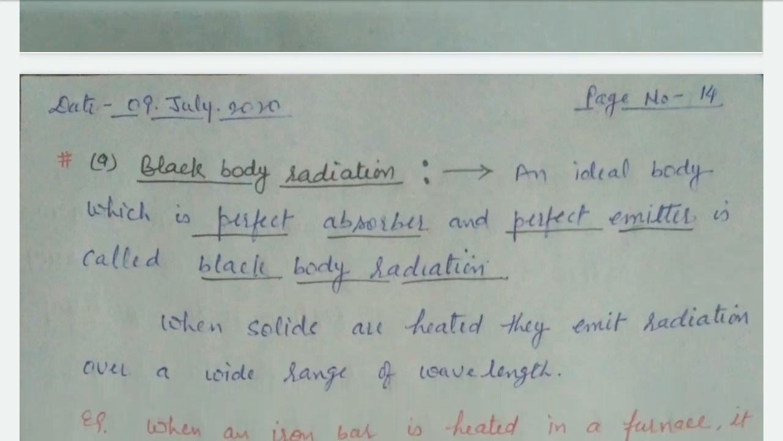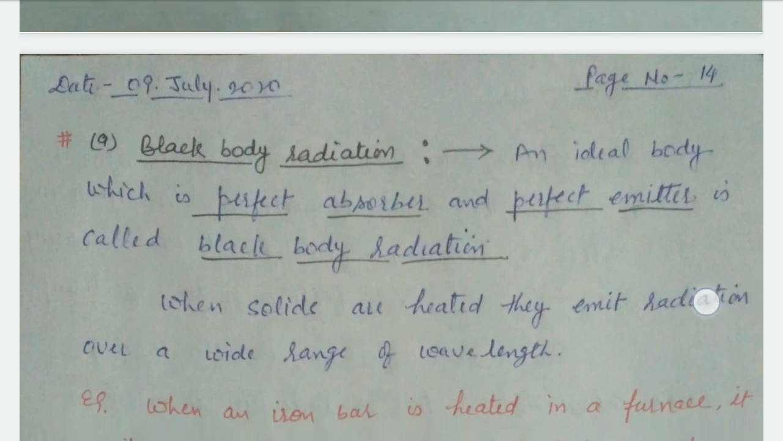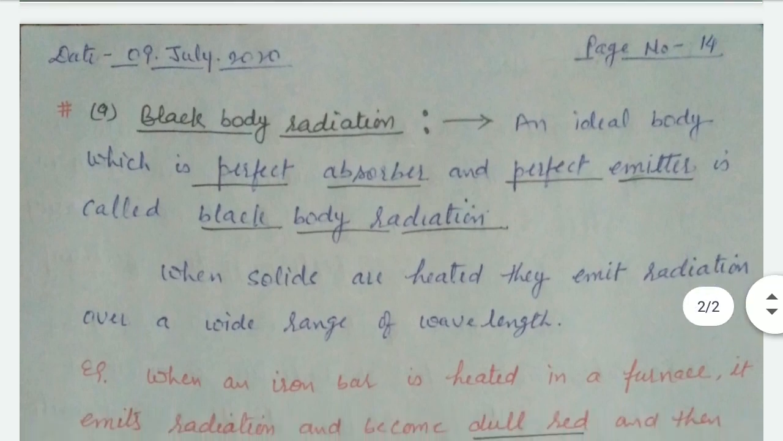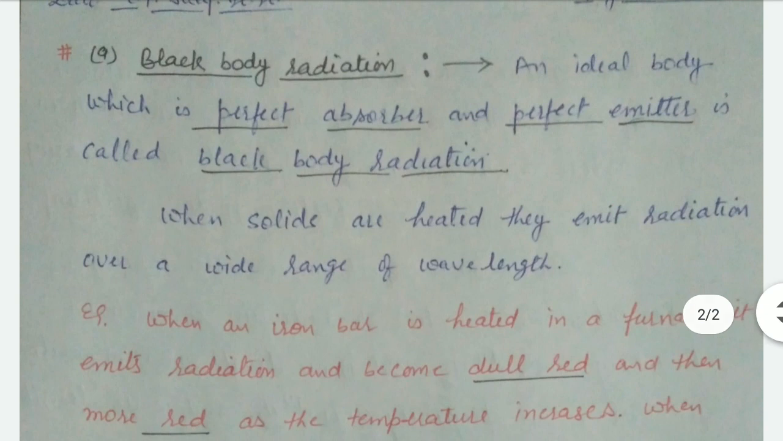A black body is an ideal body which is a perfect absorber or perfect emitter. It means a perfect absorber absorbs any type of radiation, and emits any type of radiation. An ideal body which is a perfect absorber and perfect emitter is called black body radiation.